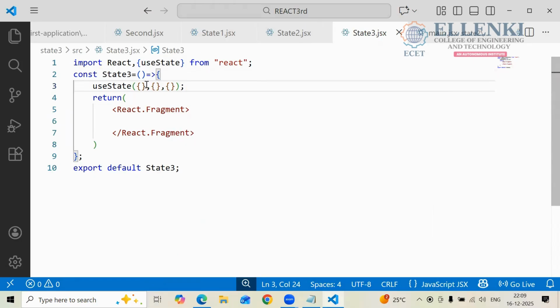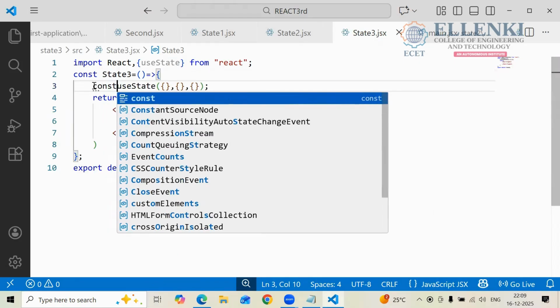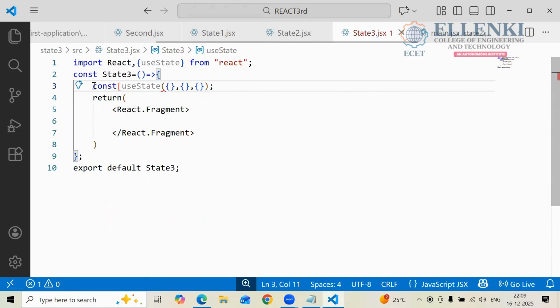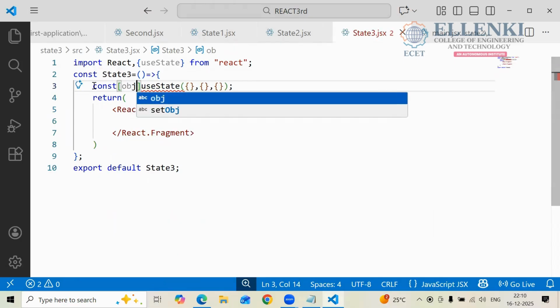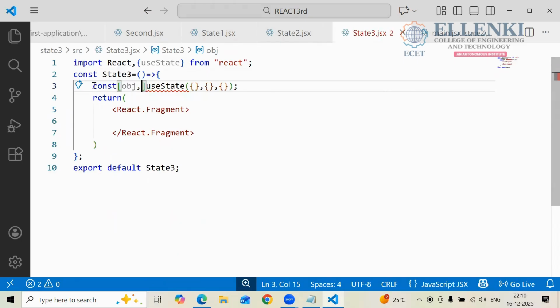And to hold these objects, we have to create what? One variable. How are we going to create the variable? Const, in an array, and here we are storing the object variable, obj, comma.